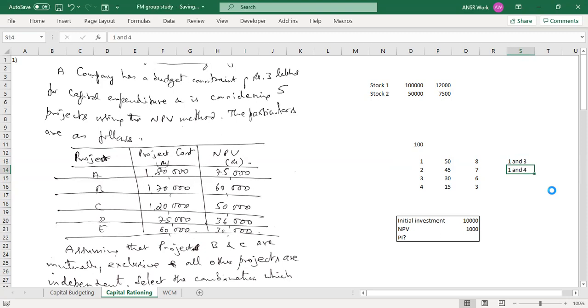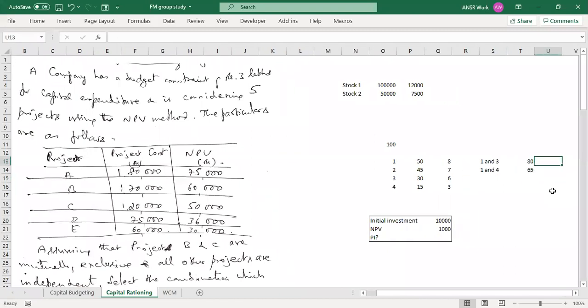If you invest in 1 and 3, what is your total investment? 80, am I right? Yes. And 1 and 4 is 65. Your returns accordingly are 14 here and 11 here. Any other ideas? 1, 3, and 4. That's a good idea. Total investment is 95, right? 95, and your total return is 17. The third one seems good. Any other ideas?